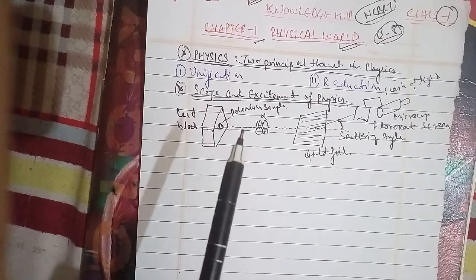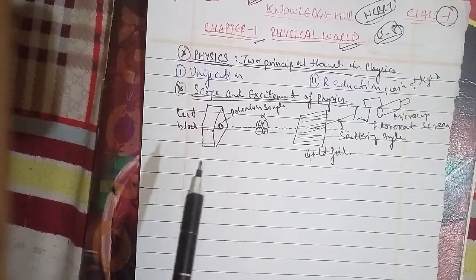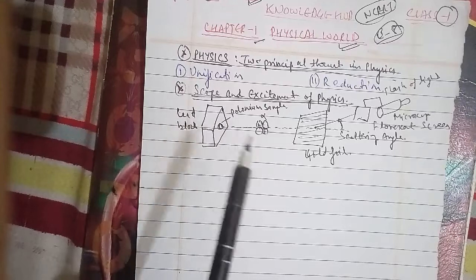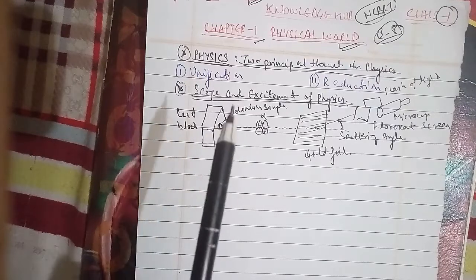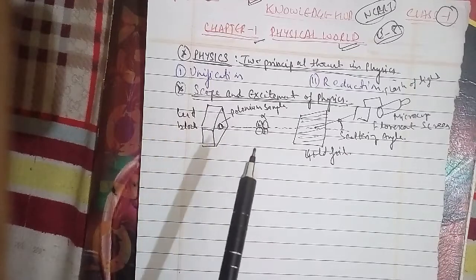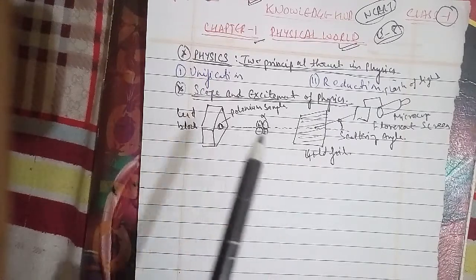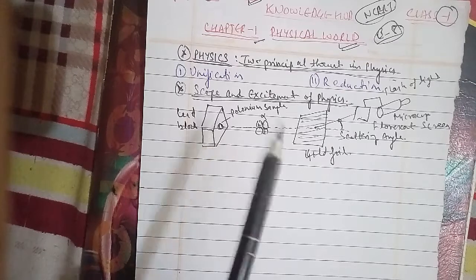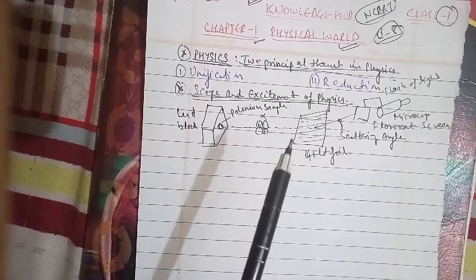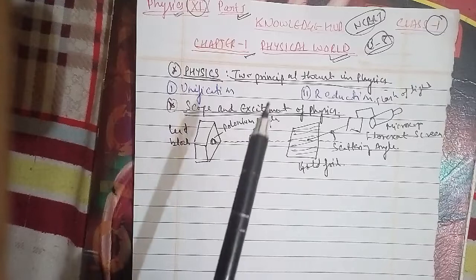In unit 7, we have to cover systems of particles and rotational motion, where we cover the introduction, center of mass, motion of the center of mass, linear momentum of a system of particles, vector product of two vectors, angular velocity and its relation with linear velocity, torque and angular momentum, equilibrium of a rigid body, moment of inertia, theorems of the perpendicular and parallel axis, kinematics of rotational motion about a fixed axis, dynamics of rotational motion about a fixed axis, angular momentum in the case of rotation about a fixed axis, and rolling motion as well.